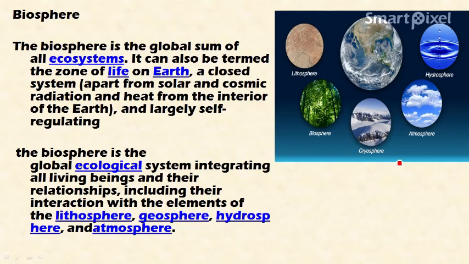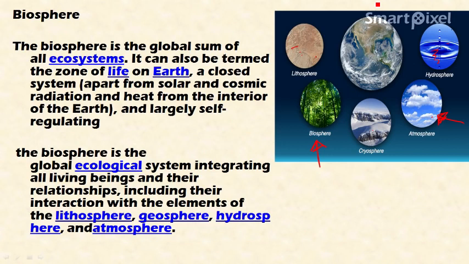And as we all know, the earth has been divided into different spheres. These are lithosphere, hydrosphere, atmosphere, cryosphere and biosphere. Biosphere is the zone of life on earth, atmosphere is the zone of gaseous elements, hydrosphere is the zone of water, and lithosphere is for soil, rocks and minerals. So the biosphere is where living organisms are present.